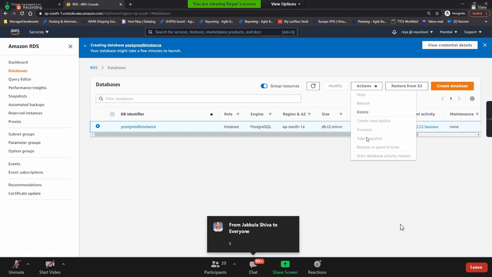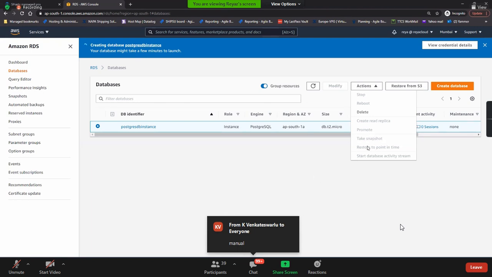Yeah. And take snapshot. What is take snapshot meaning? Take a backup. So backup meaning if you're taking it here, is that a manual snapshot or automatic snapshot? It's a manual snapshot. Very good. It's a manual snapshot.